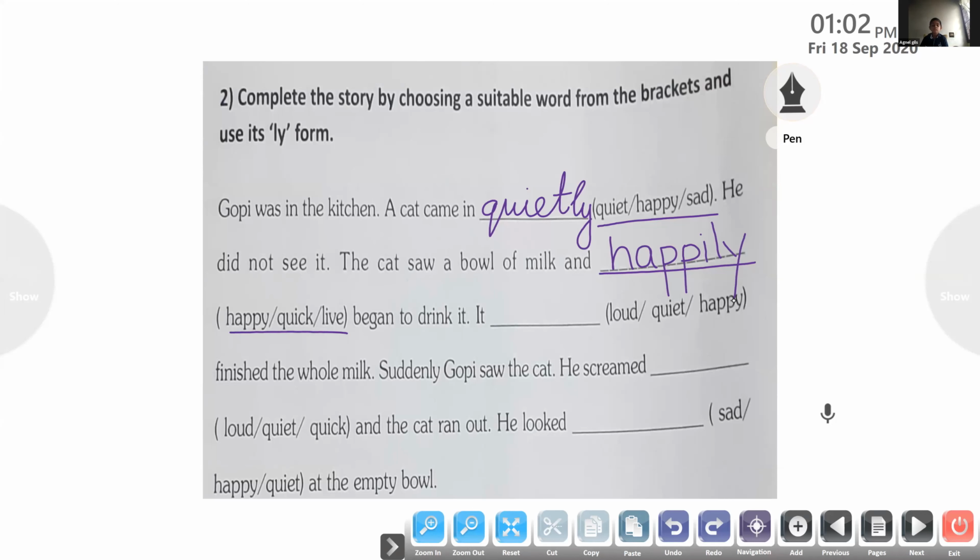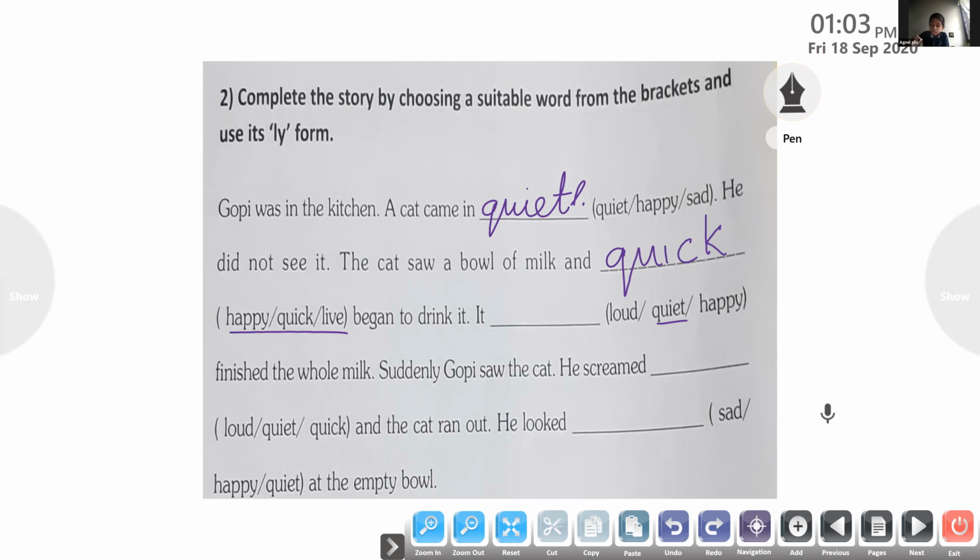Okay. Yes, it saw the milk and happily began to drink it. Then what had happened? It. Read this. Loud, quiet, happy. Loudly we can't drink the milk. Quietly, happily. So what can we write here? Here we can write quickly, okay? The cat saw the bowl of milk and quickly began to drink.